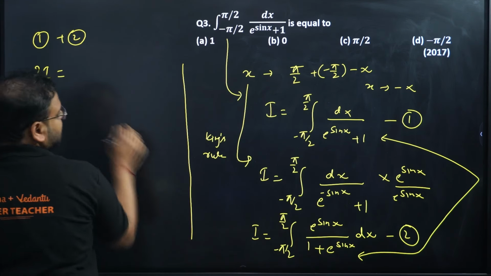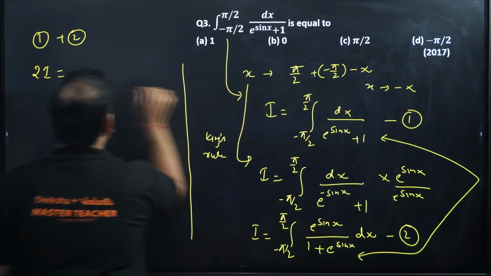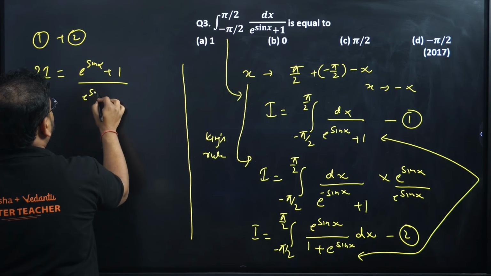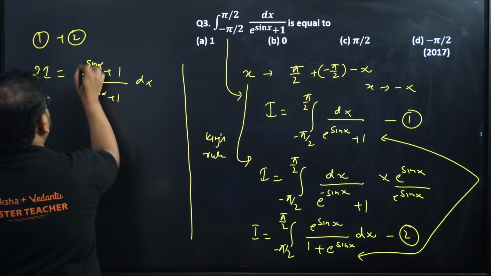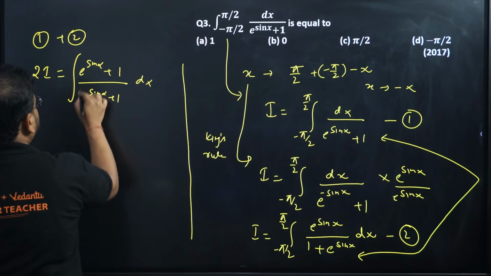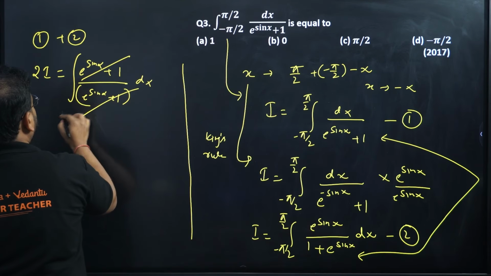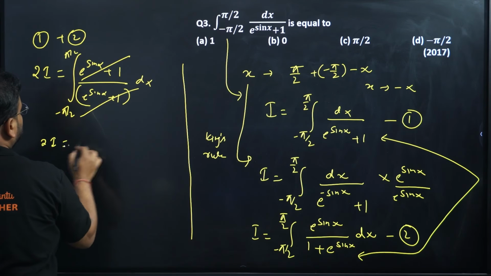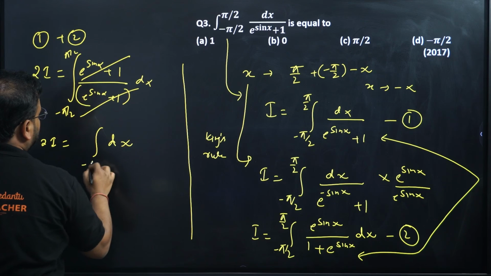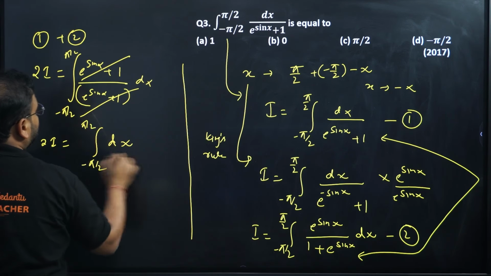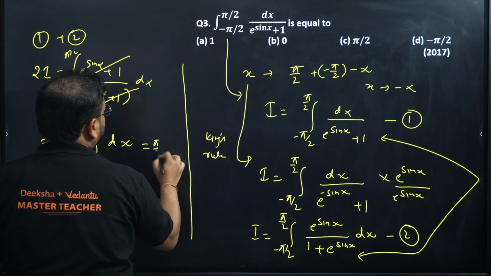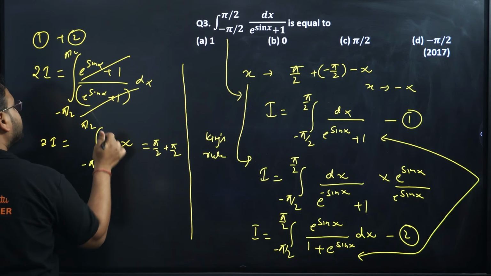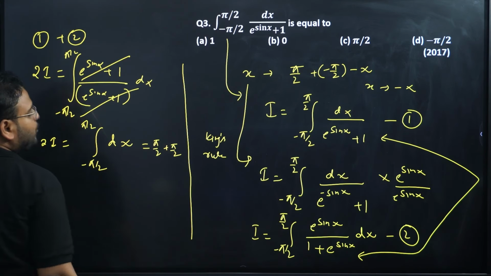I'm ending up with, check here, e power sin x and e power sin x plus 1, and we have over here e power sin x plus 1 dx integration. Okay, so this is cancelled right here. This is minus pi by 2 to pi by 2. Check this out. 2I equals integration of simply dx is left, minus pi by 2 to pi by 2. What's the answer? Pi by 2 plus pi by 2. Correct, now? Because I'll have only x left over here. This will be another limit, this value. So pi by 2 plus pi by 2.